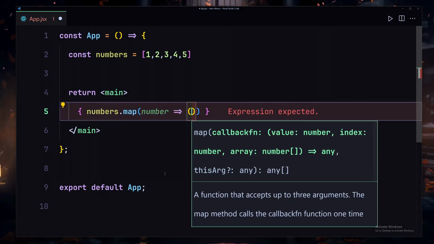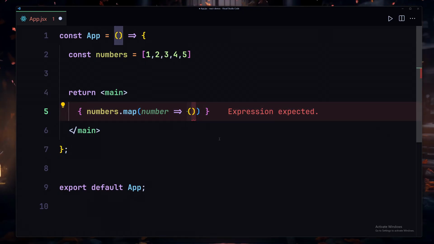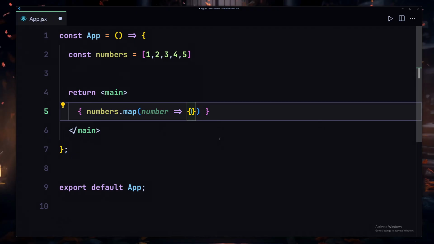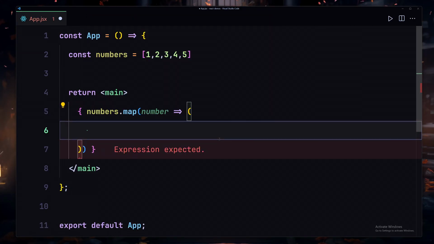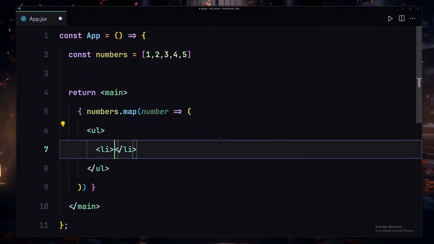And now for this callback function, I want you to notice that in this case we are providing parentheses, we are not providing curly braces. So I want you to keep that in mind. So now we are providing these parentheses, and now if I hit enter right here, I'm going to write my UL. And now inside this UL, I'm going to write my LI right here.